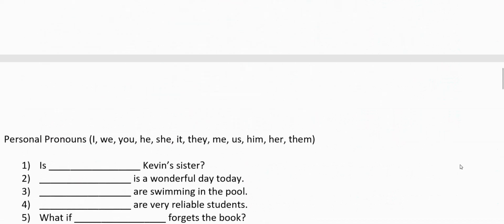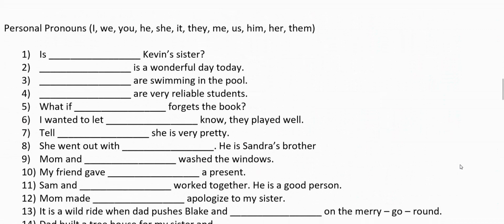Moving on to the third section, which is personal. Now you know what personal pronouns are. Personal pronouns are used to talk about people. Personal pronouns, I told you, can be of two types: subject personal pronouns and object personal pronouns. The pronouns which come in the subject's place are subject personal pronouns, and those which come in the object's place are object personal pronouns.